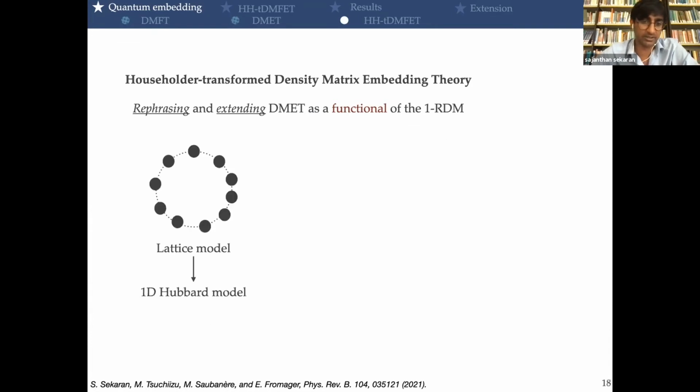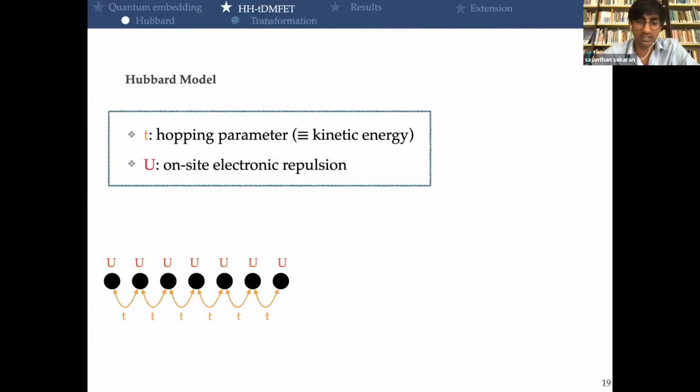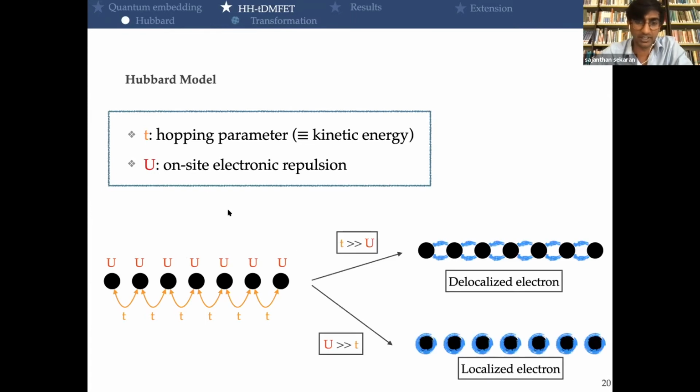So we started from a lattice model. So I will just give a few words about the Hubbard model. Philip already introduced it. So we have two parameters which are in competition. The t parameter, which is the hopping, or the equivalent to the kinetic energy, and allows electrons to flow from one site to another. And if two electrons are on the same site, then they will repel each other through this U parameter. So we have naturally two limits.